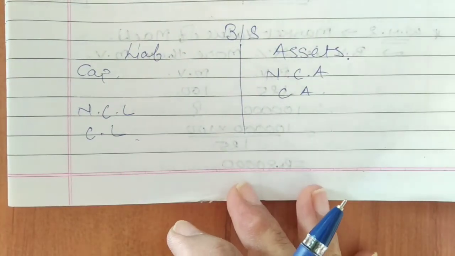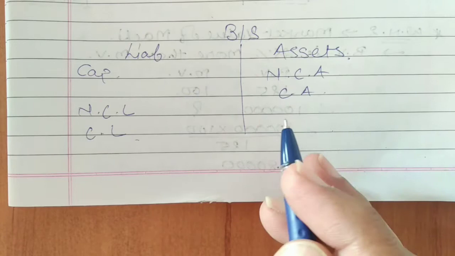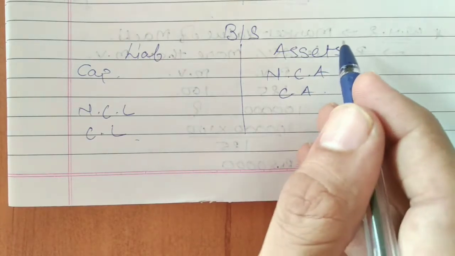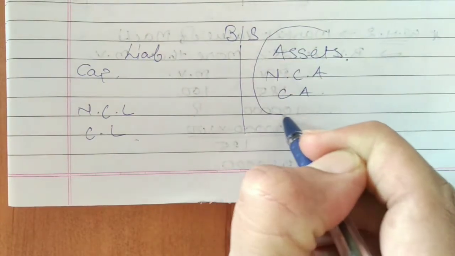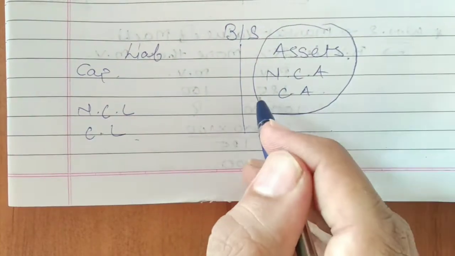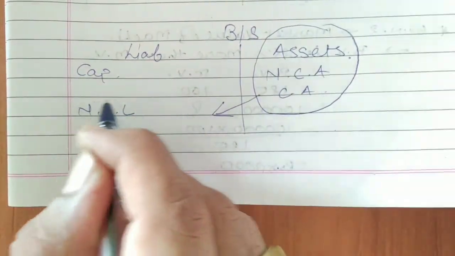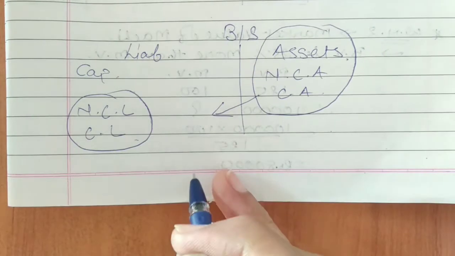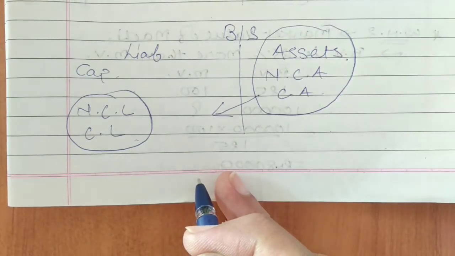Now see students properly. What is the meaning of net asset? Total assets minus total liability, that is your net asset.